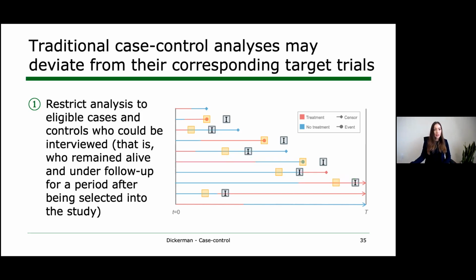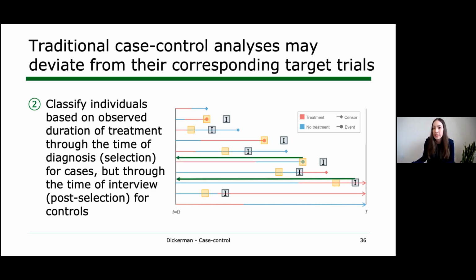So specifically, returning to this first deviation, to implement this, we restricted our case control analysis to people who were alive and under follow-up 3 months after selection. And this was the estimated average lag between selection and interview. In this case, and in other studies, it could be even longer.